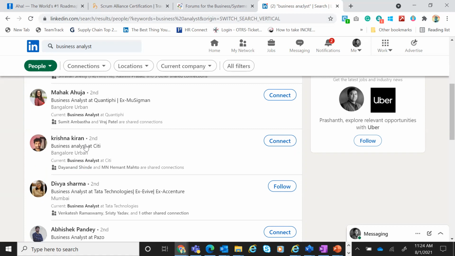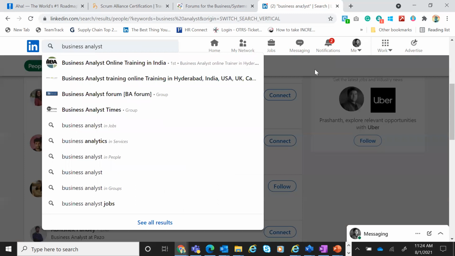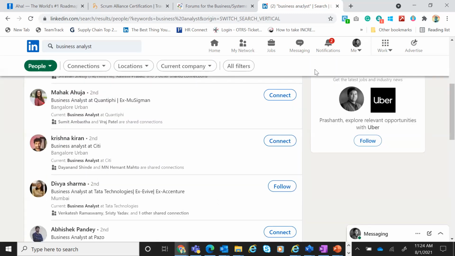As you go through these, spend extensive time combing through LinkedIn profiles and understand what the certifications are. Let's say you're getting into healthcare, then look up healthcare business analyst. If you're getting into HRM, human resource, look at HRMS business analyst. Definitely they would have done some certificates which you are missing.